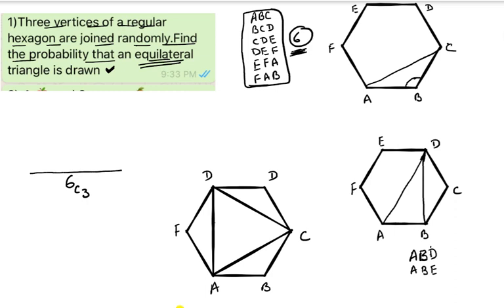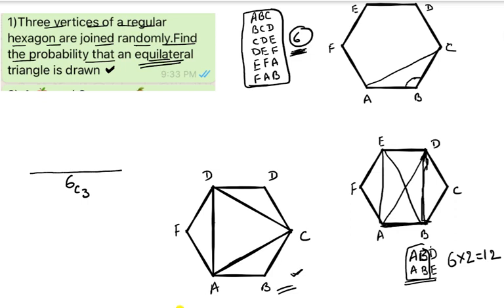Now, how many triangles have exactly one side common with the polygon? When this side is common with the polygon, it definitely won't form an equilateral triangle, because you can observe this is a right angle. So what to do now? In the AB case, we got two triangles: ABD is one triangle, and similarly you will get another triangle, ABE. That's why these triangles are not equilateral. Like that, in every side case we will get two triangles. That's why 12 triangles.